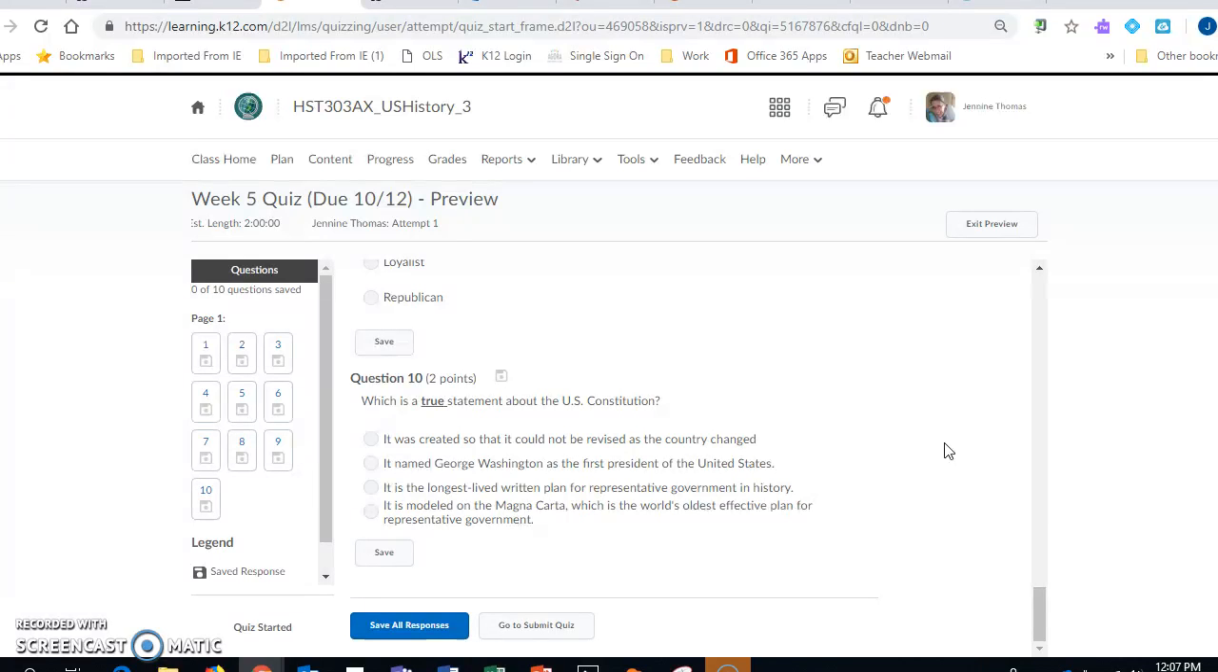Which is a true statement about the Constitution? It was created so that it could not be revised as the country changed. It named George Washington as the first president of the United States. It is the longest-lived written plan for representative government in history. It is modeled on the Magna Carta, which is the world's oldest effective plan for representative government.